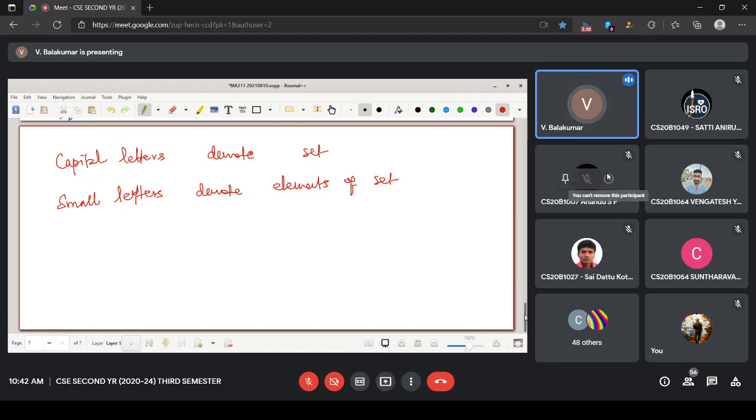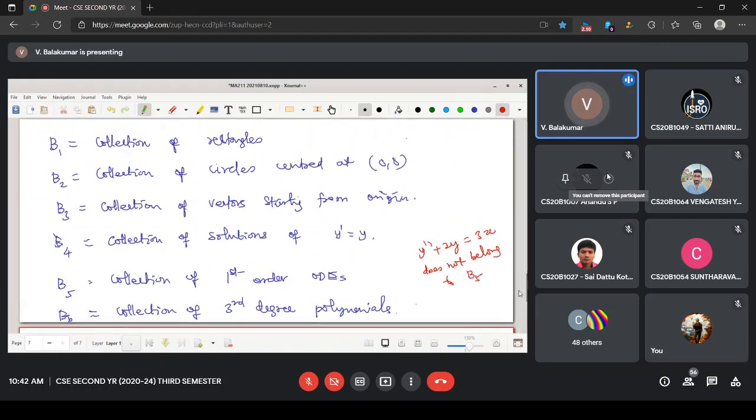Let us take one thing from earlier. Can you give an element from B3? For that, we need a vector starting from origin, one particular vector. Can somebody tell me one particular vector starting from origin? i cap plus j cap. So geometrically, what is that point? That point is 1, 1. Yeah. So now you have given one element.